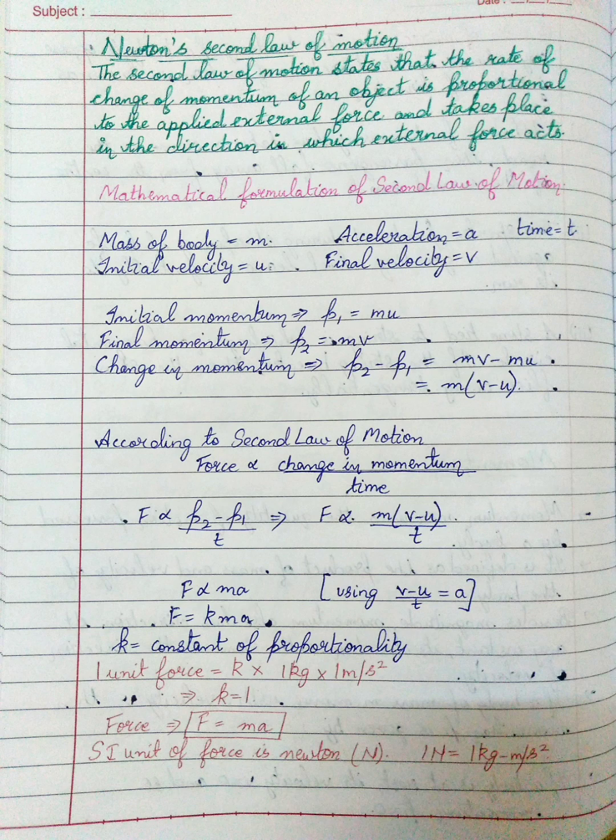If you remove the sign of proportionality and put an equal to sign, K will be introduced, that is a constant of proportionality. So you can say that 1 unit force is equal to K into 1 kg. If you take mass as 1 kg into 1 meter per second square, the unit of acceleration is meter per second square, and we are taking 1 meter per second square over here for the sake of convenience. So this K will turn out to be 1 because everything is 1 now. So force will turn out to be F is equal to m into a. So the SI unit of force is Newton, and 1 Newton is equal to 1 kg meter per second square.